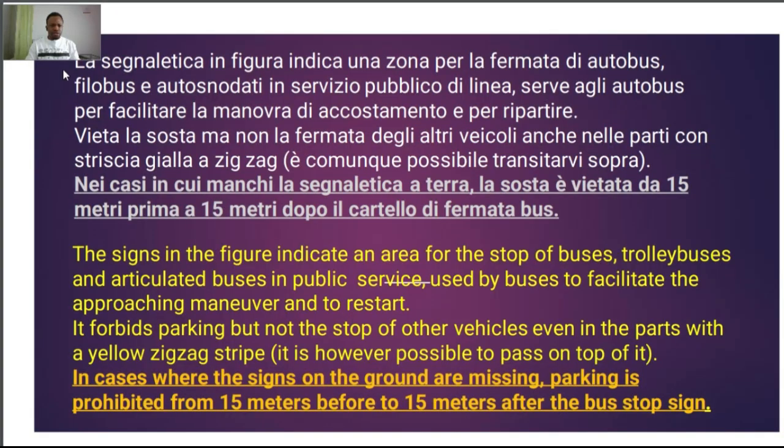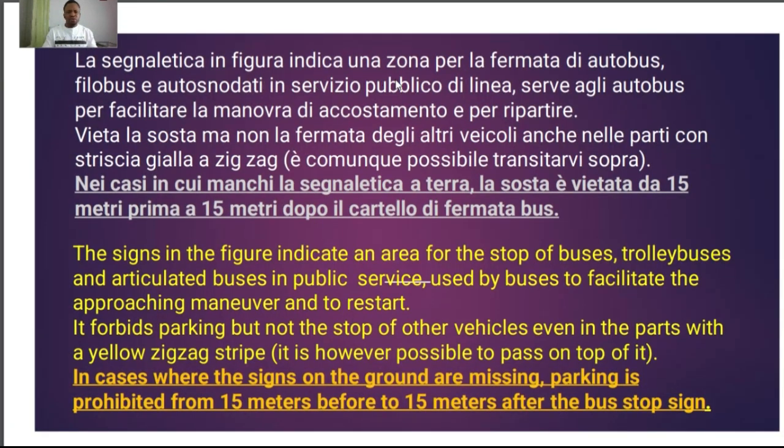For example, it says: la segnaletica in figura indica una zona per la fermata di autobus, filobus e autoveicoli adibiti a servizio pubblico di linea. Serve agli autobus per facilitare la manovra di accostamento e per ripartire. Vieta la sosta ma non la fermata degli altri veicoli anche nella parte con striscia gialla a zigzag, in bracket, è comunque possibile transitarvi sopra. Now here I want you to take note of this. It says nei casi in cui manchi la segnaletica a terra, la sosta è vietata da 15 metri prima a 15 metri dopo il cartello di fermata bus.